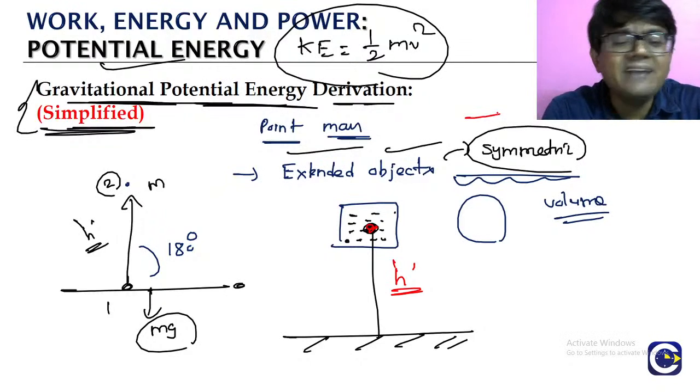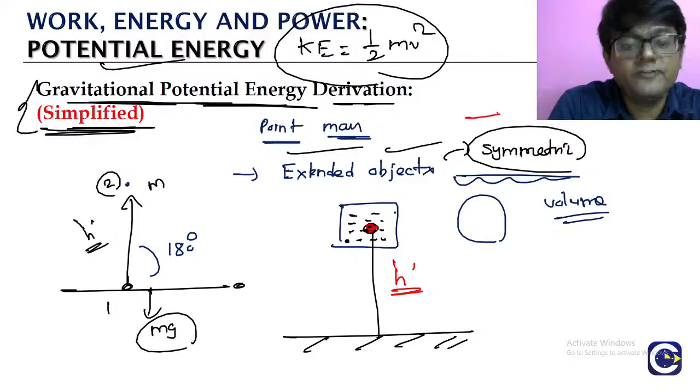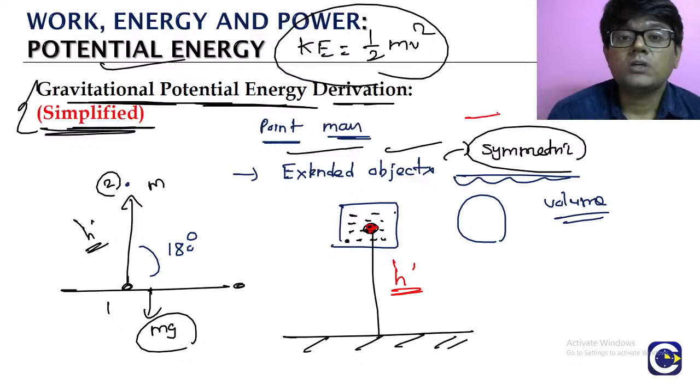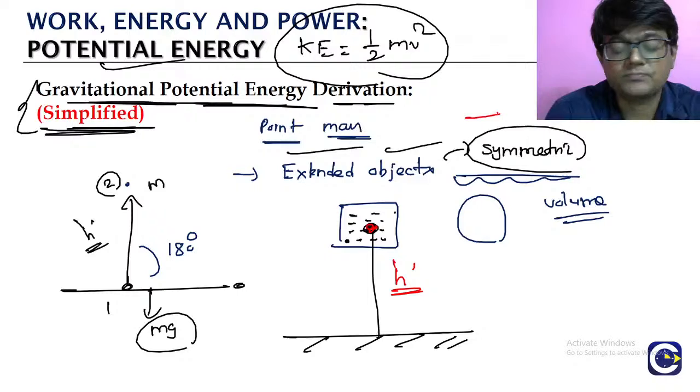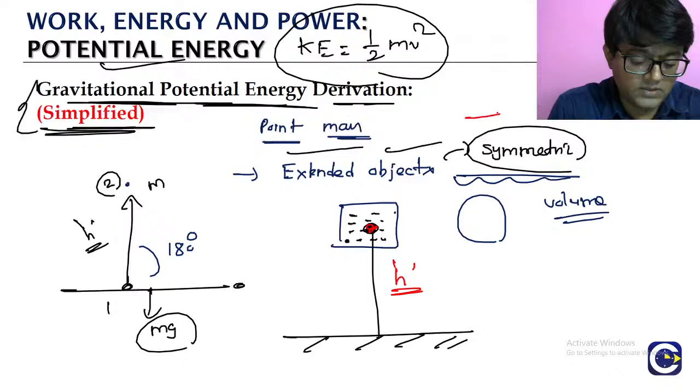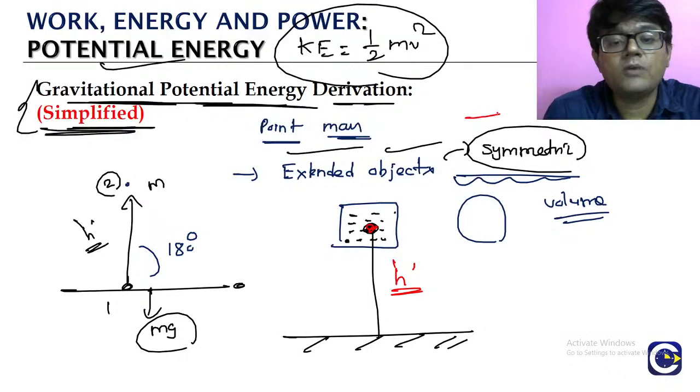And this is, as I said, the simplified form. When we go to the gravitation chapter, there we are going to talk about the original formula for the gravitational force between two masses. So this is the simplified formula for the gravitational force acting on an object due to the earth. In the gravitation chapter we will see the original formula for the gravitational potential energy. There we will again derive the potential energy value by using the original form of the gravitational force.